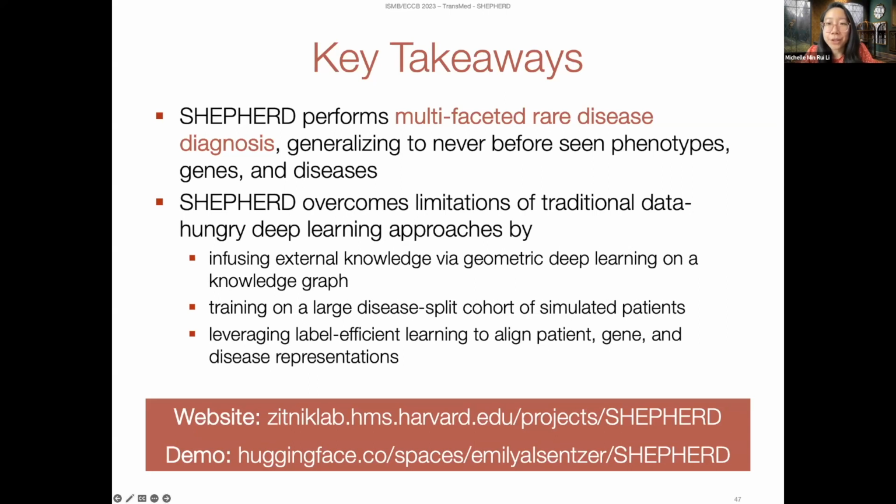Shepherd overcomes limitations of traditional data-hungry machine learning approaches by infusing external knowledge via geometric deep learning on a knowledge graph, training on a large disease-split cohort of simulated patients, and leveraging label-efficient training to learn a meaningful embedding space. By training on simulated data, we can release the model publicly to the community without privacy concerns.